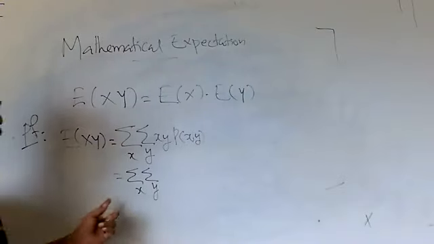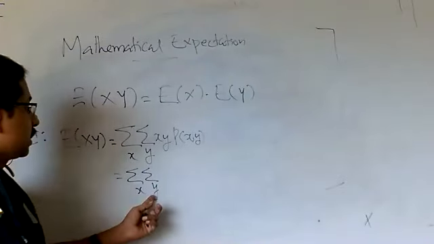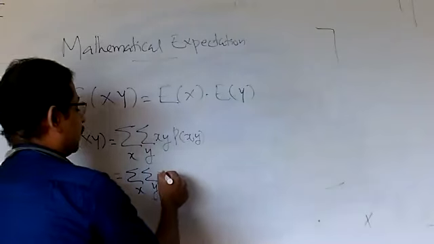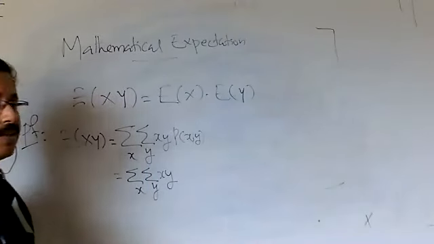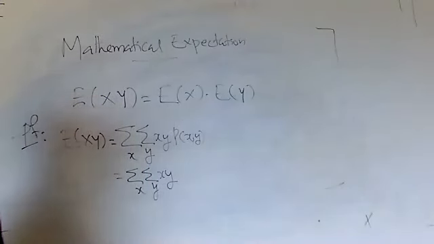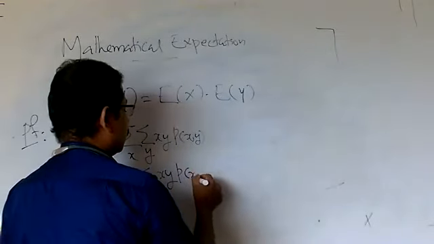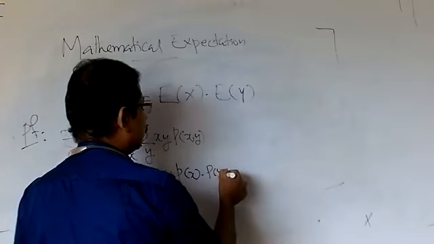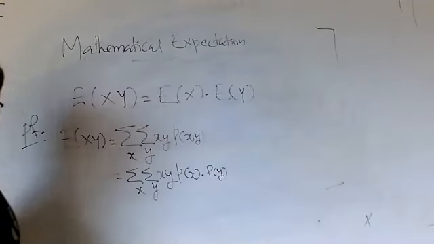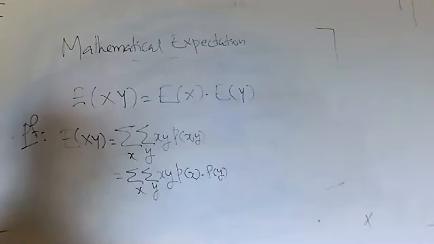Okay. So this summation over x, summation over y, xy, what is p of x, y? If x and y are independent, then you know the result: p of x, y is equal to p of x into p of y.